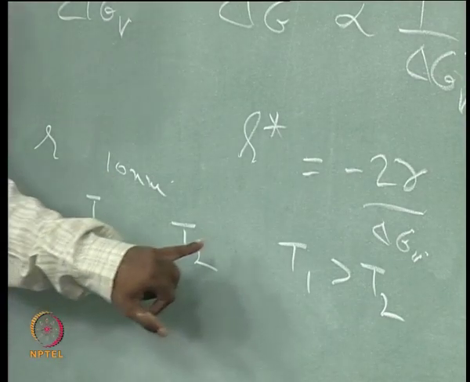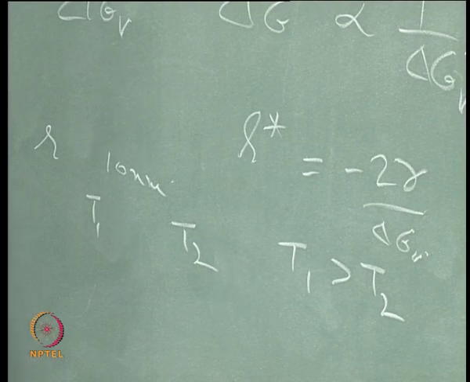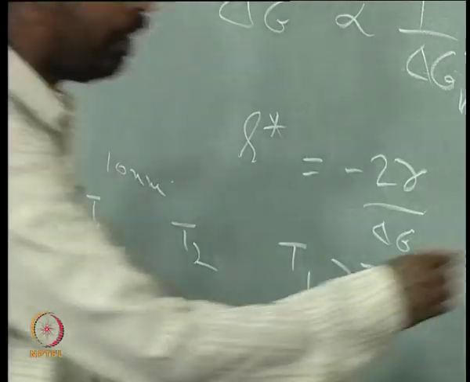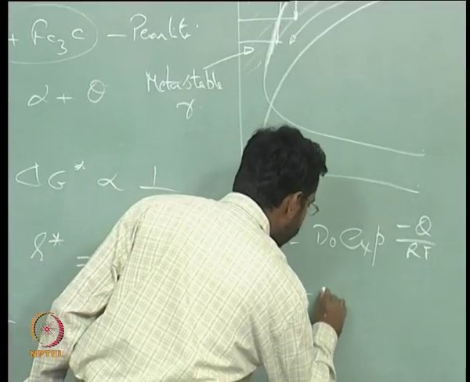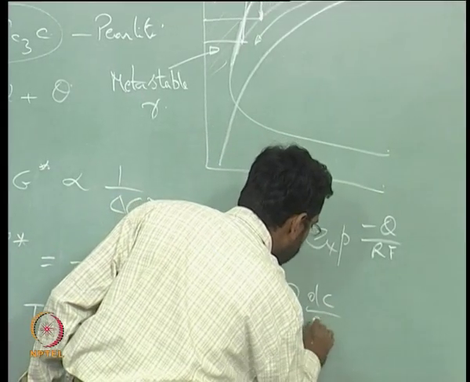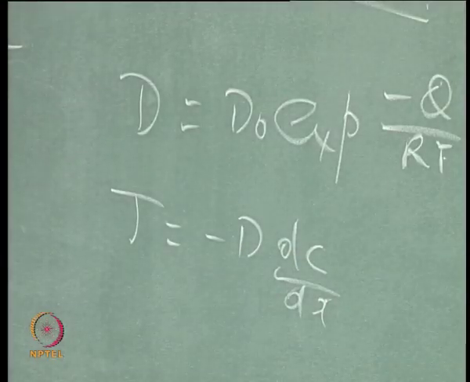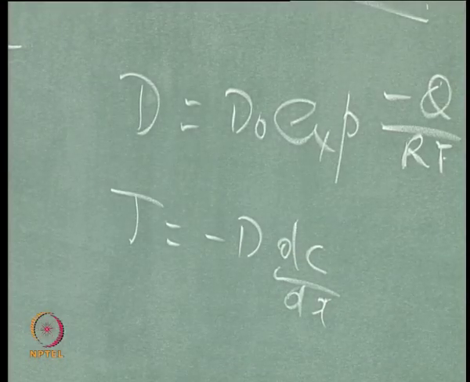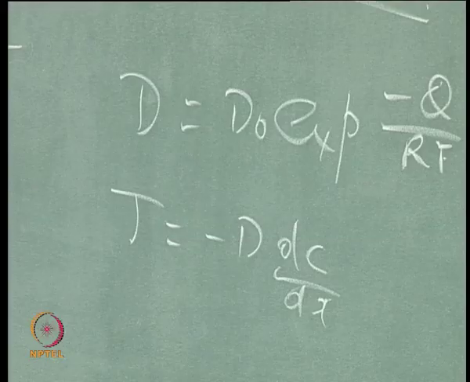At T2, because the diffusivity is lower, the flux is slower, because ultimately the flux J is minus D dC by dx. The flux will be slower, and if the flux is slower, then the time taken is larger.